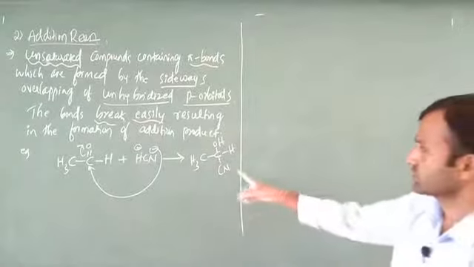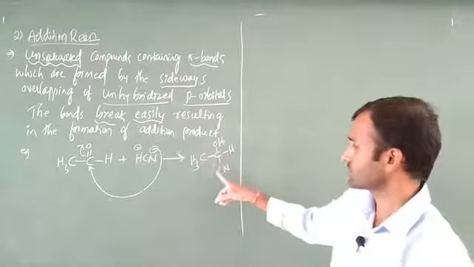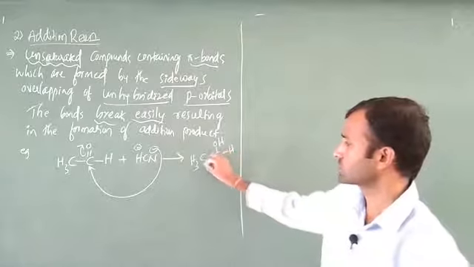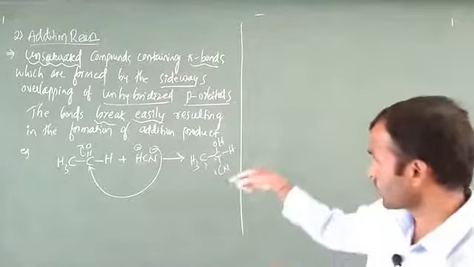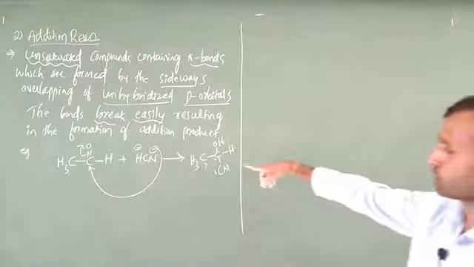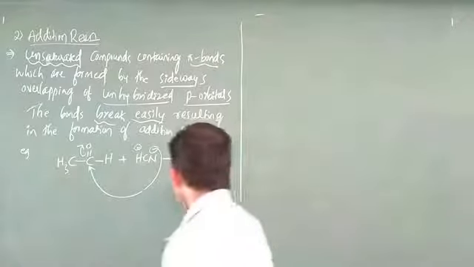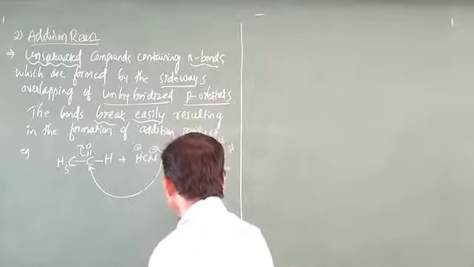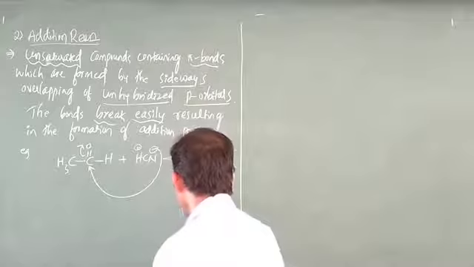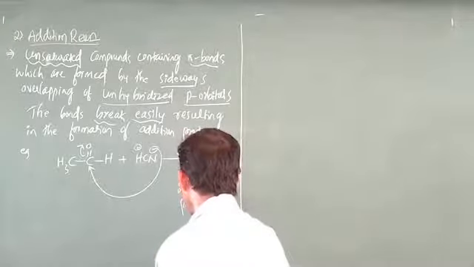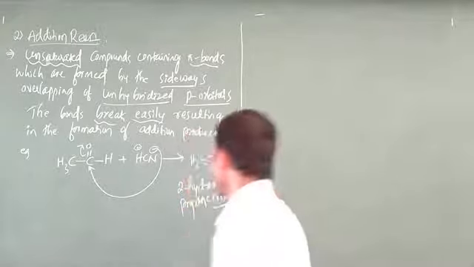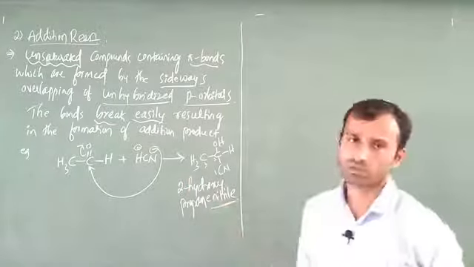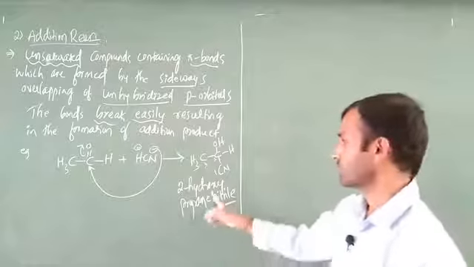Next, what is the IUPAC name? This CN acts as a functional group. This is carbon number 1, this is 2, this is 3. 2-hydroxypropane nitrile is the IUPAC name. The CN group acts as a nitrile, a functional group, so it is a suffix. 2-hydroxypropane nitrile.